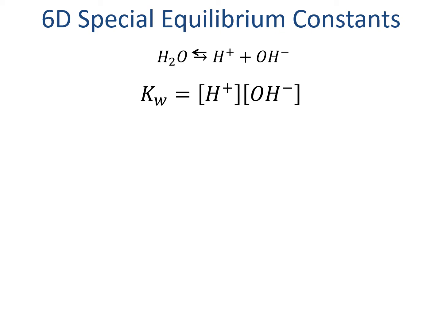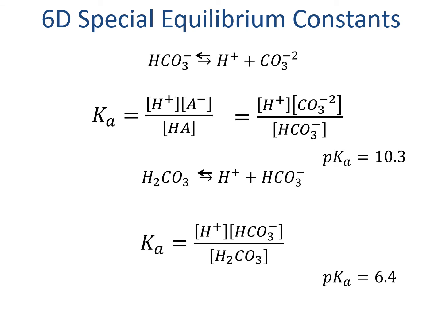Water has its own special constant called the Kw. It's the equilibrium constant for water splitting up into an H+ and a hydroxide. At 25 degrees, the temperature that most equilibrium constants are reported at in chemistry, the Kw is equal to 1.08 times 10 to the negative 14th. As a side note, in most cellular biology contexts, the equilibrium constants are actually reported at 37 degrees, approximately human body temperature.